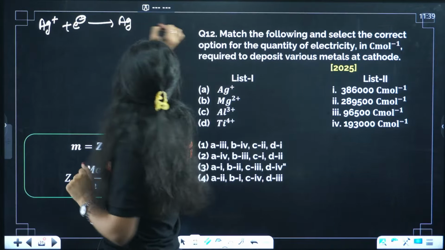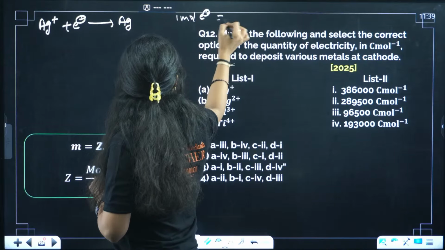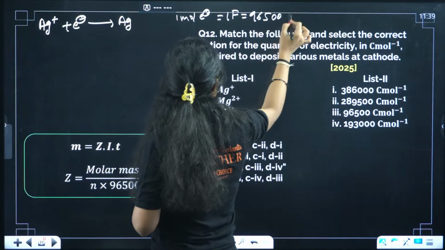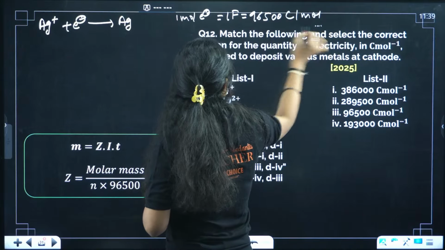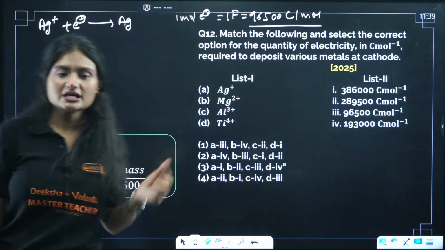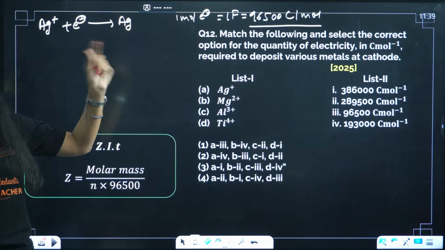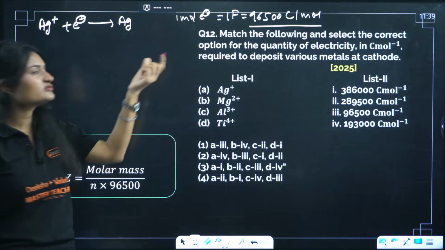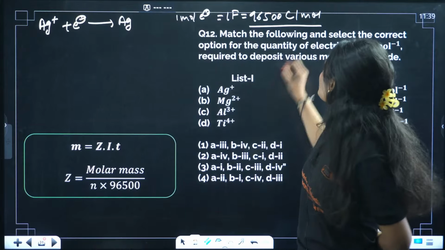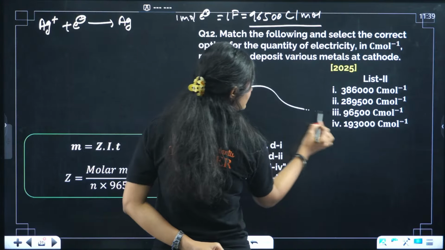How much is 1 Faraday? 96500 coulomb per mole. Faraday is nothing, it is the charge carried by 1 mole of electrons. How many electrons are involved here? 1. So the charge will be 1 Faraday, which is 96,500 coulomb per mole.